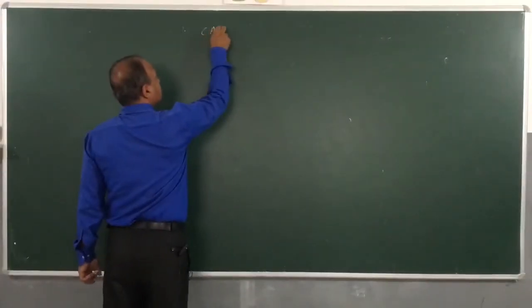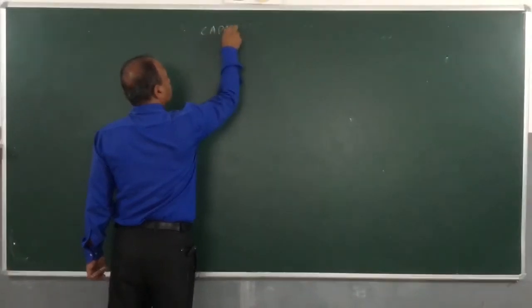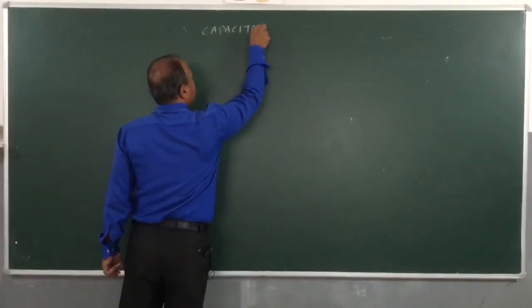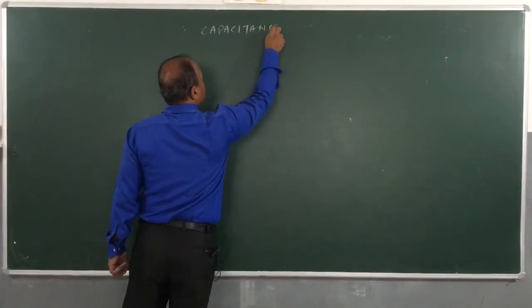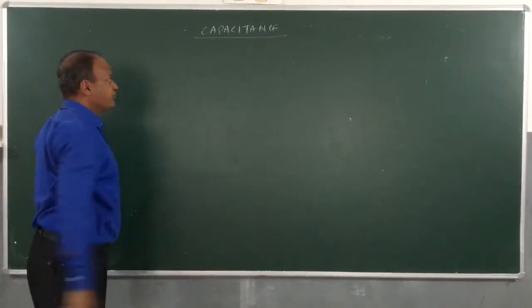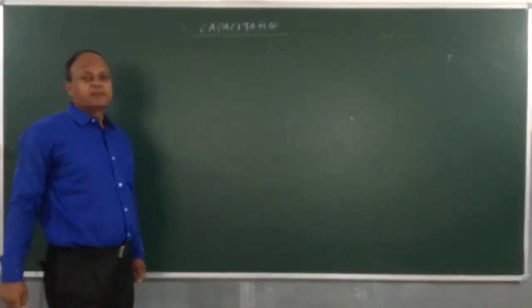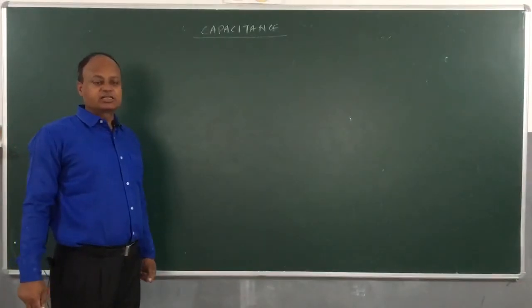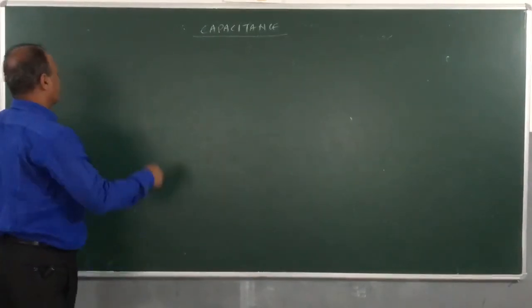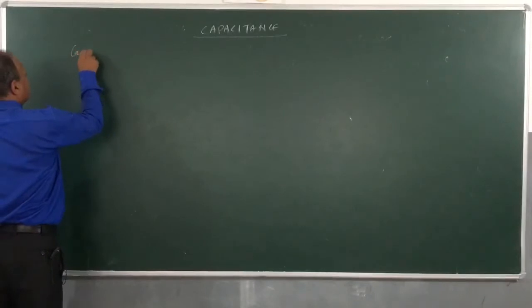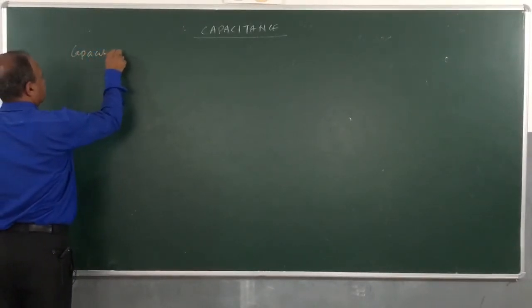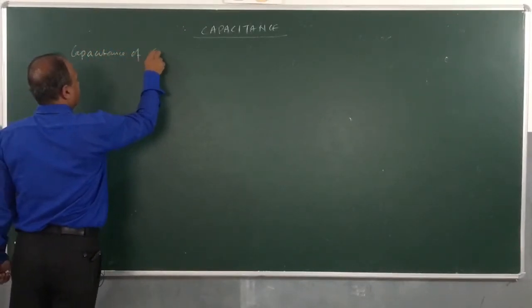Capacitance. In this video we are going to discuss capacitance. The first interesting discussion that we will have is capacitance of earth.